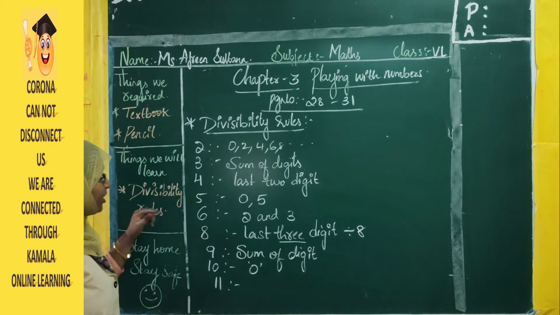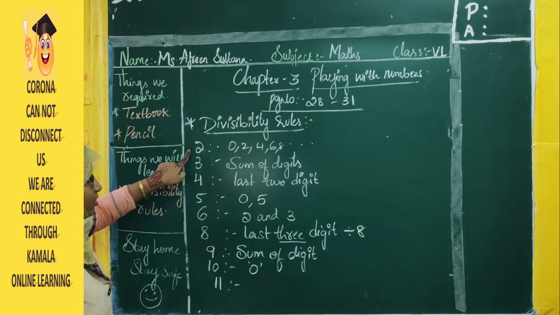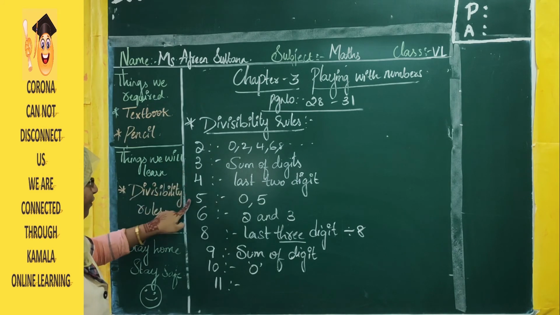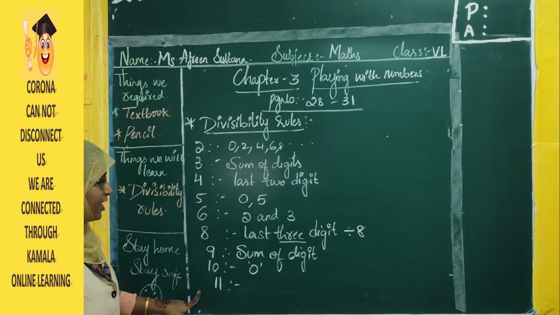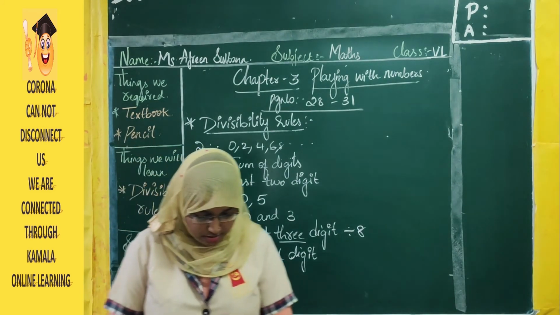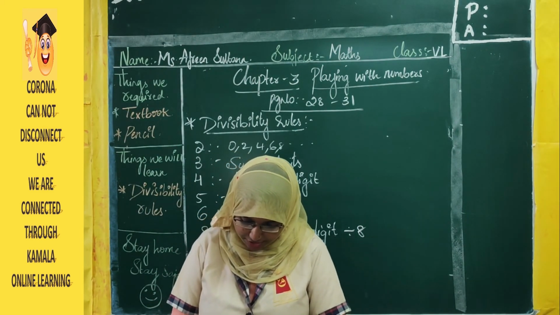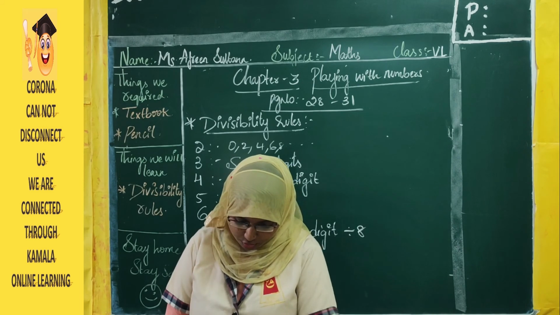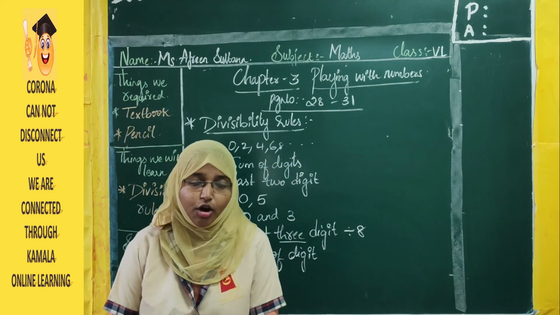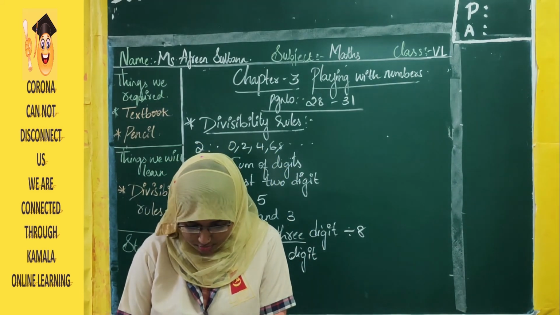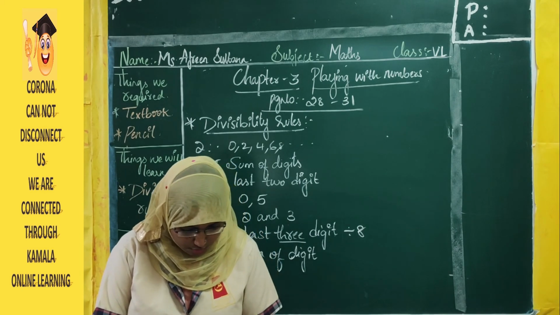So what we have: divisibility rules 2, 3, 4, 5, 6, 8, 9, 10, 11. All these rules you have in your textbook. The definitions are written in bold words. Those divisibility rules, you copy down in your classwork. So what is your today's homework?